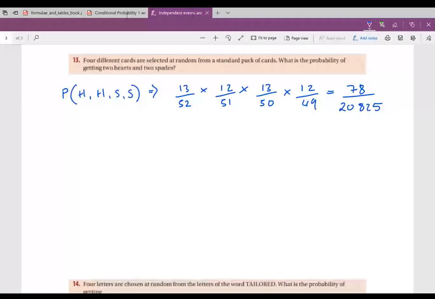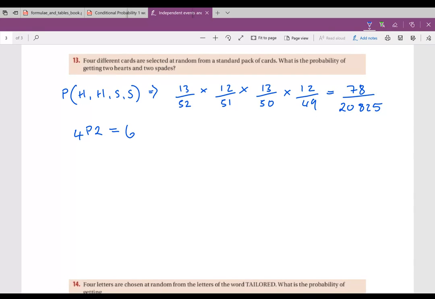Okay, now the number of ways of choosing 2 places out of 4. I have to arrange these in a space. Remember there are 2 hearts and 2 spades. So I have 4 places and I want to arrange them into 2. There are 6 ways of choosing 2 places out of 4 for the hearts.